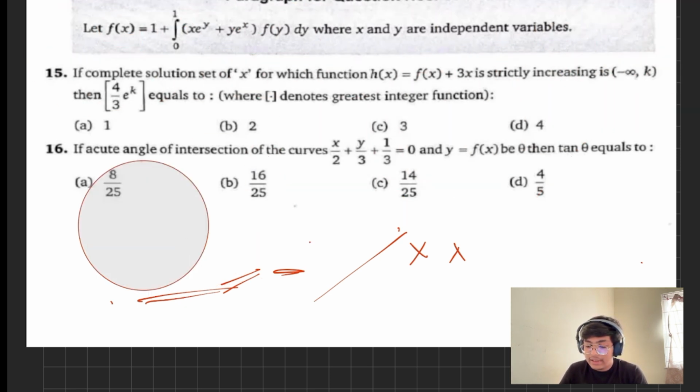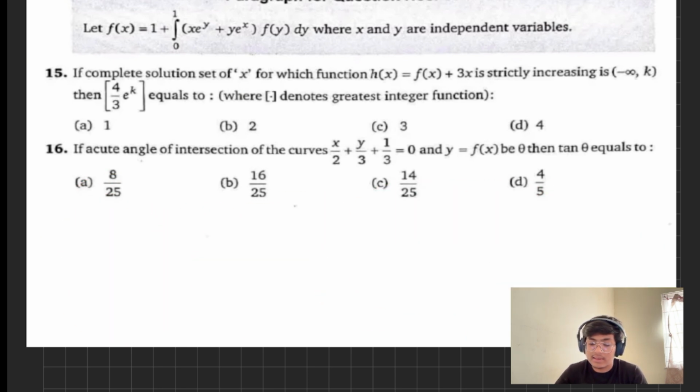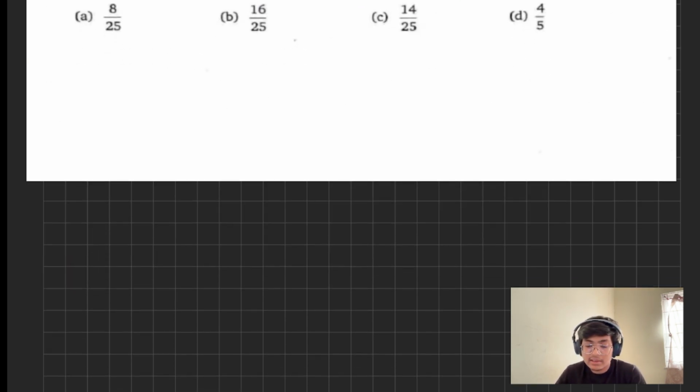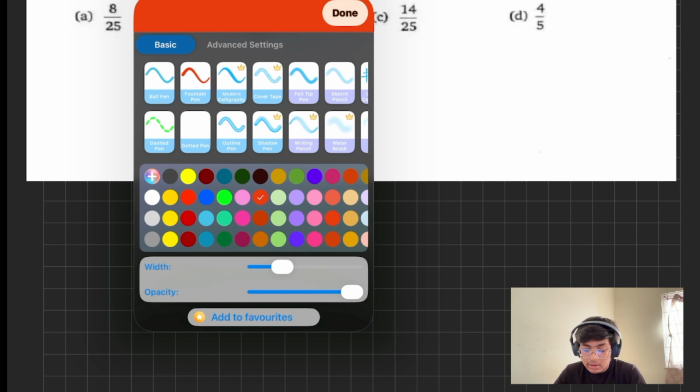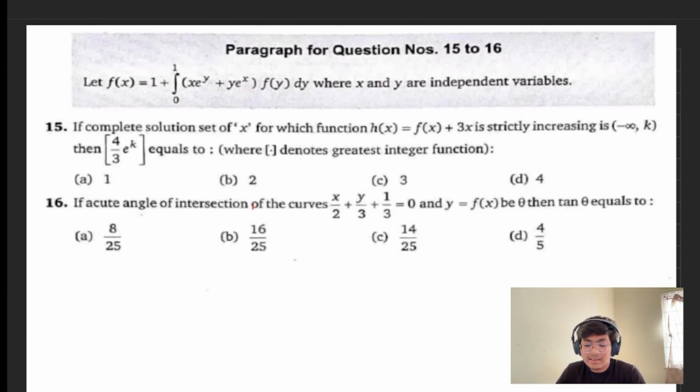So after clearing this misconception, now we will directly solve this question. This question at first glance seems quite difficult and complex, but if we just observe it very clearly, then this question is no sort of rocket science, right?